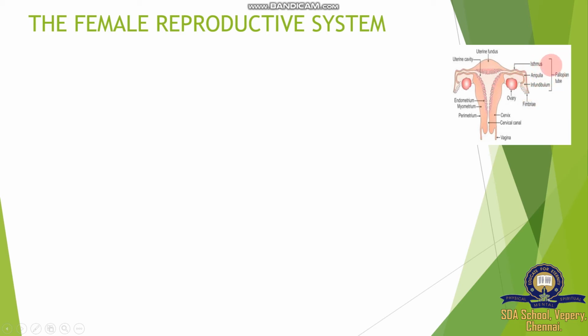What is the fallopian tube? It consists of the isthmus, ampulla, infundibulum, and fimbriae, completely joined together to form a fallopian tube. Then there is a pair of ovaries. This ovary releases one egg cell every month.